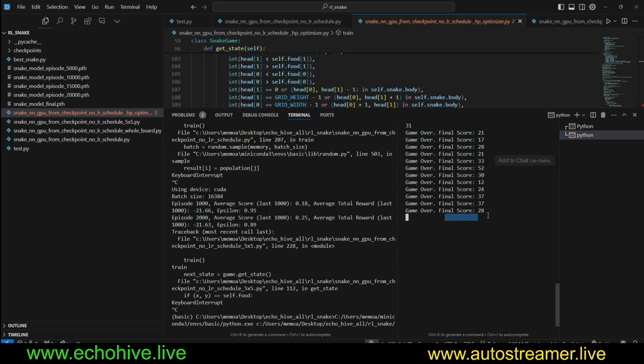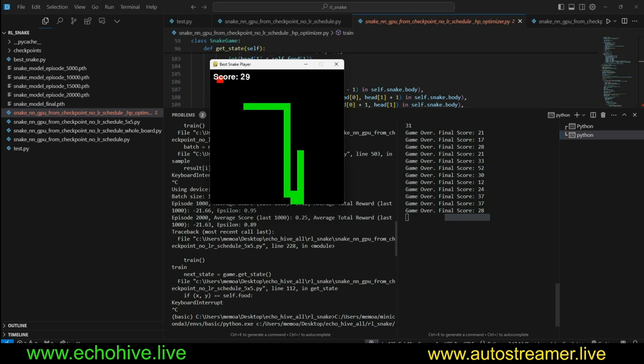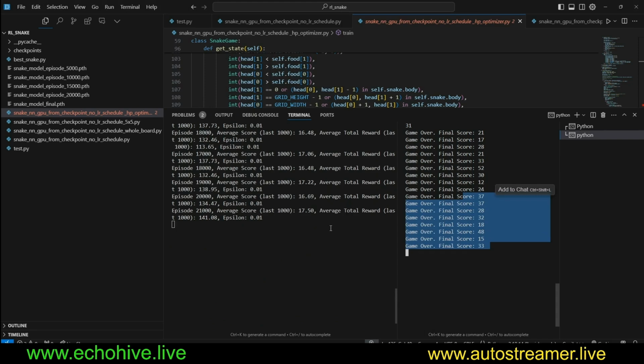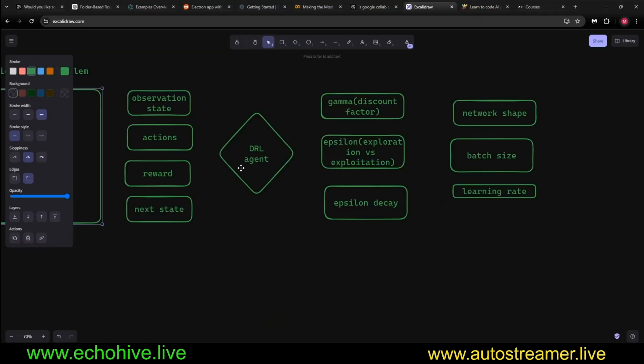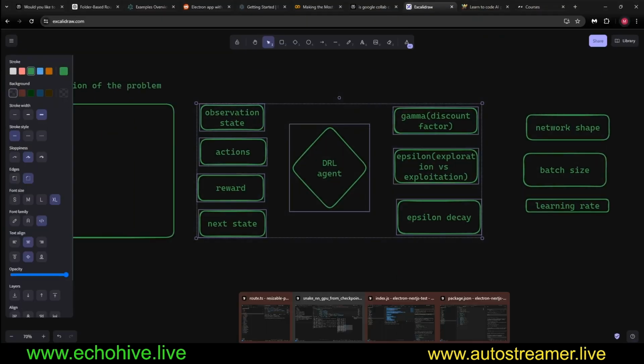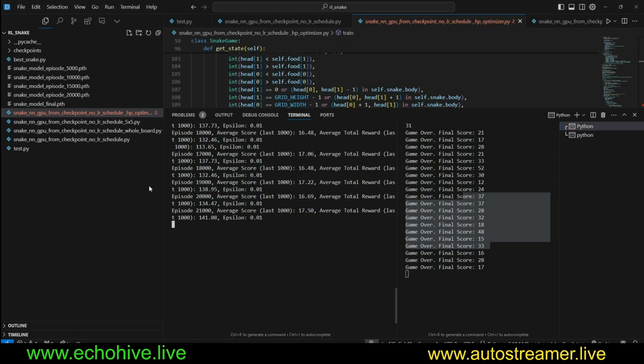You can see the scores here on the side after each game. Wow, it did really well that time. It got a score of 48. So as you can see, it's learning and doing very well, but the performance tapers off at some point. This is where it gets interesting, where you have a lot of moving parts you can tune. This is a fun process, but let's begin by reviewing the code now.